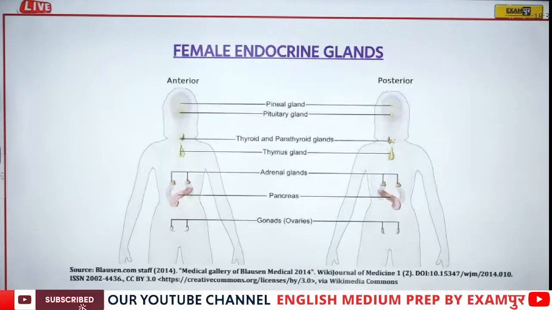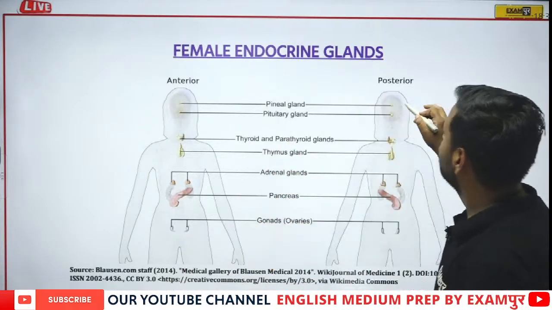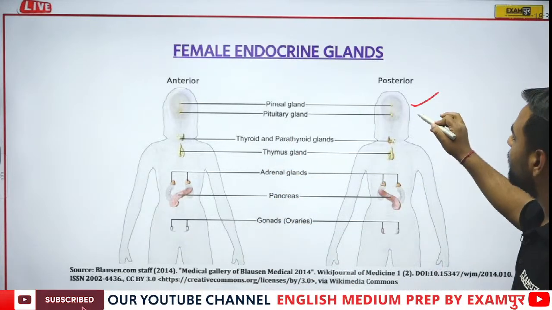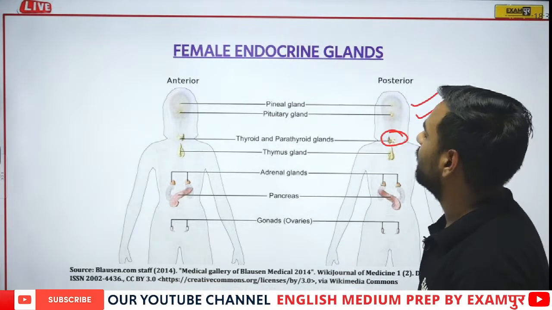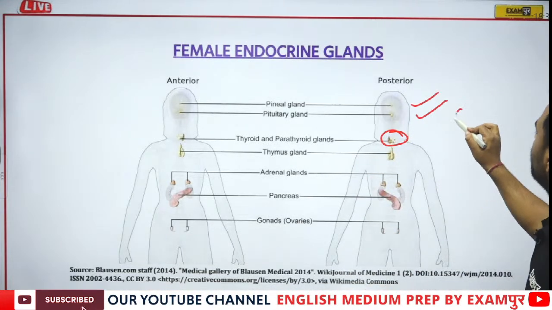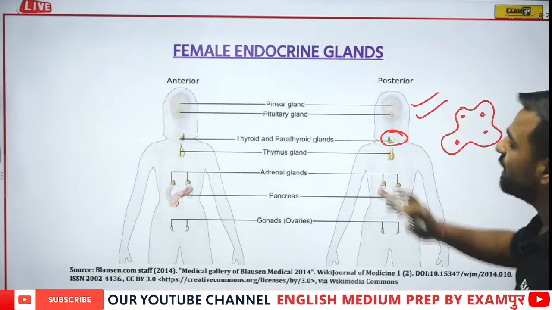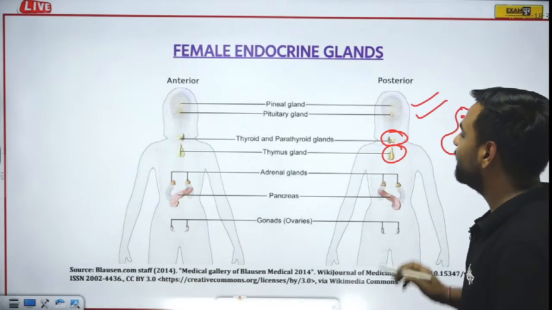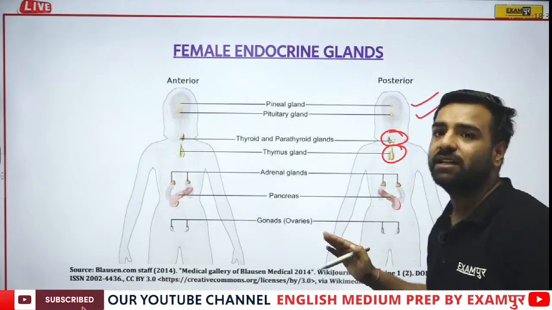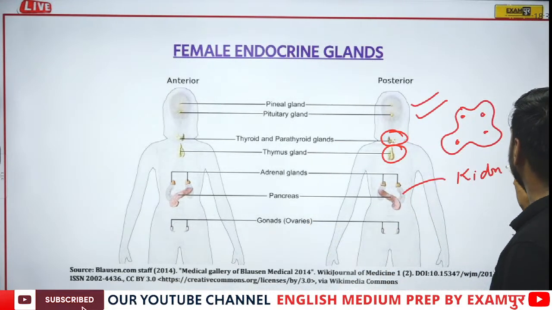Moving forward. Now talking about the female endocrine glands, just have a look. This pineal gland is where? Brain. Pituitary is again from the brain part. Talking about the thyroid, this thyroid is in the neck part. If I talk about parathyroid, we have already discussed this butterfly shaped structure is having 4 dots, and these 4 dots are actually parathyroid. Talking about thymus, this thymus is present over here. Then adrenal glands, where is the adrenal gland present? Adrenal gland is present on the kidney. This is your kidney. So just above the kidney, your adrenal gland is there.